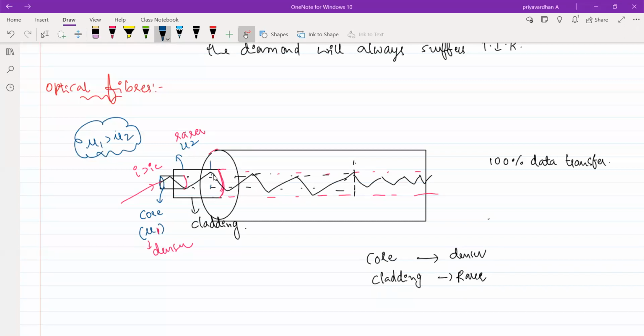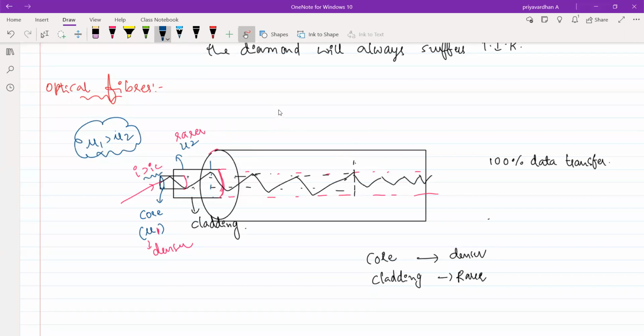As this is rarer medium, if the incident angle is greater than the critical angle, we'll see that the ray will be reflected internally. It is suffering total internal reflection each and every time. It is not entering into the other medium. There is no loss of light energy.